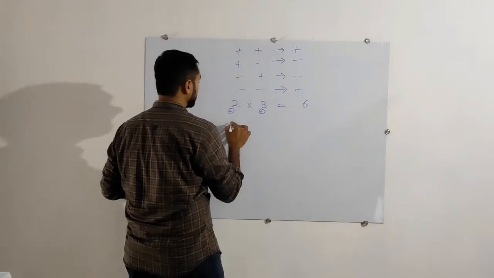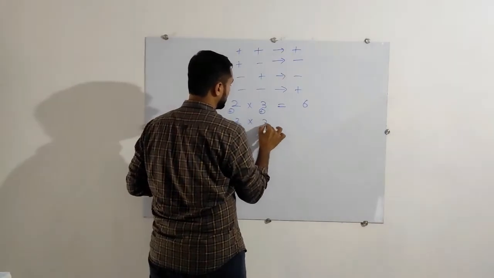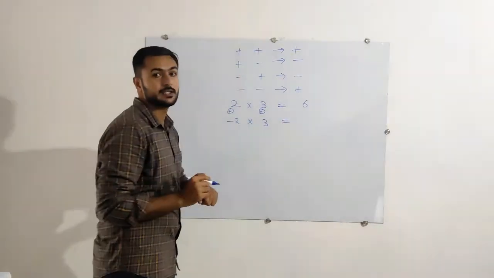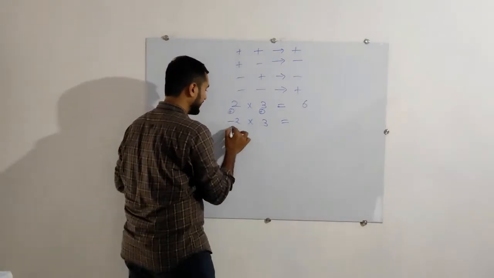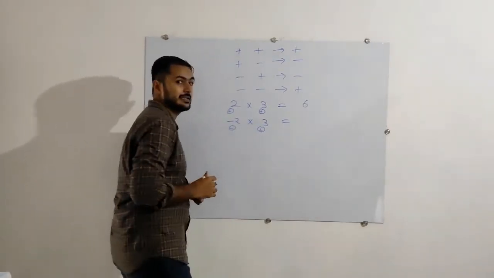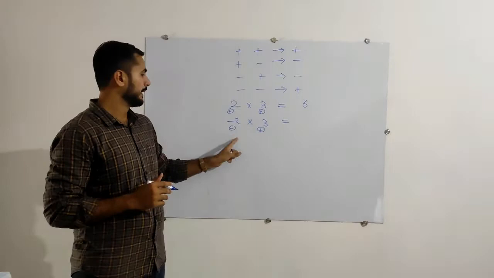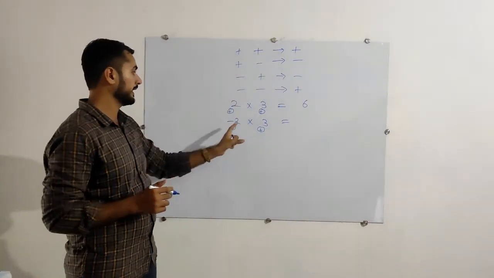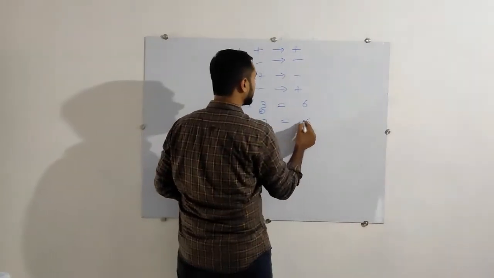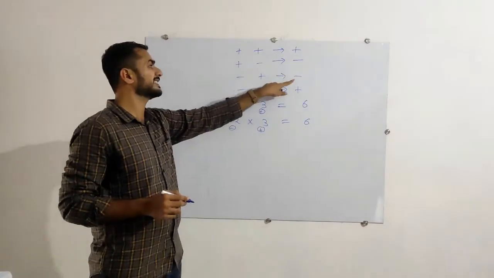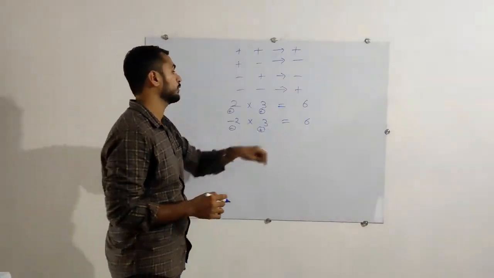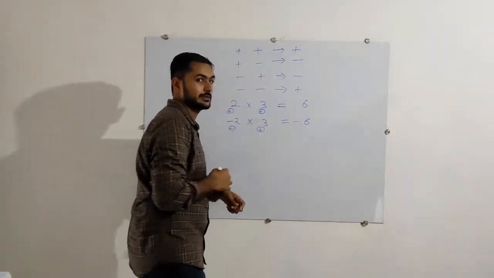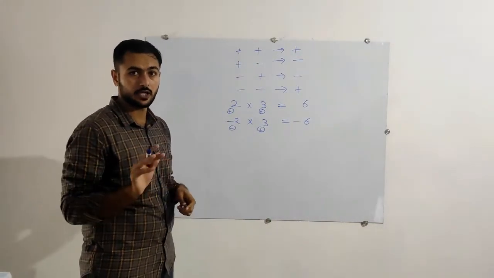But suppose I do the same thing for minus 2 and 3. Identify the signs here. Here is minus and here is plus. Minus plus. That's the minus. But before that, 2 3s are 6. The sign will be minus plus, minus. So I will put the minus sign over there. So our answer is minus 6. Got it?